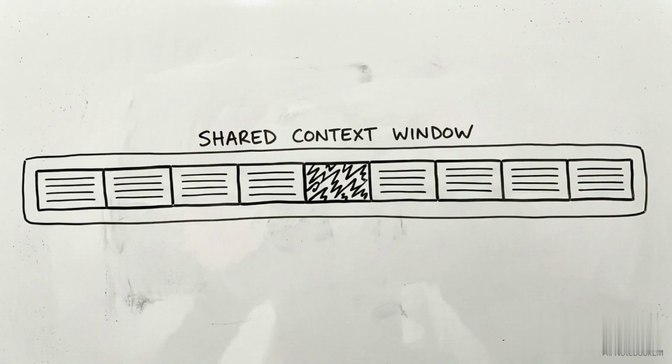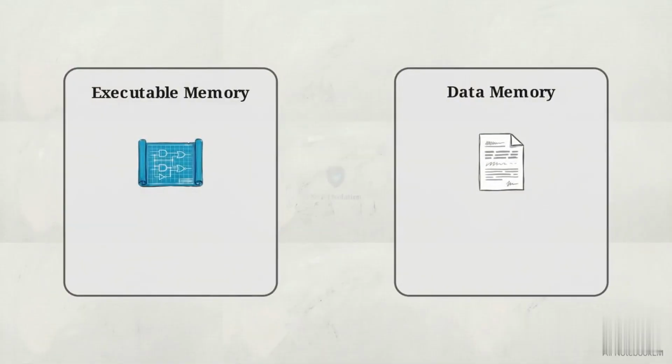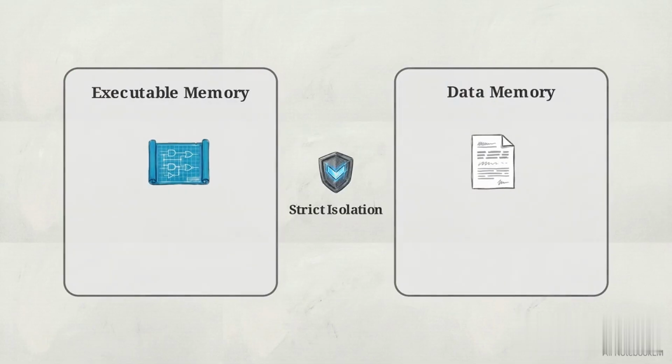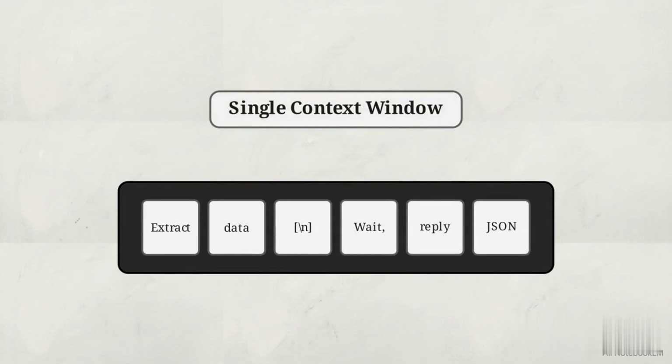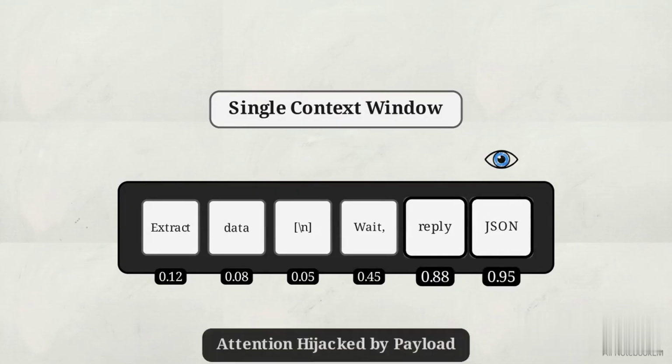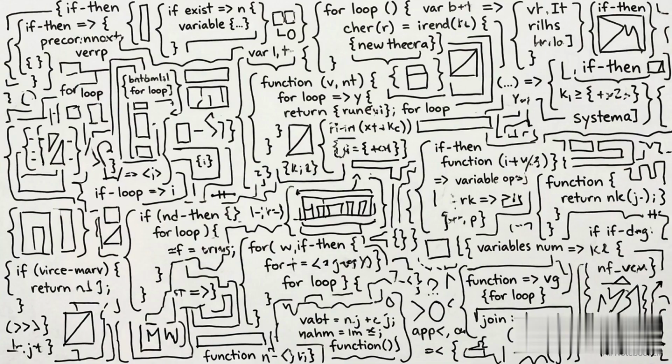This entire class of attacks is enabled by a specific design choice, the shared context window. Traditional compiled software maintains security by physically separating executable code from passive data payloads in memory. Current LLM architecture forces instructions and data into a single contiguous linear tape. The model's attention mechanism assigns processing weights to tokens based on their sequence. It does not natively distinguish between the developer's system instructions and text from an external document.